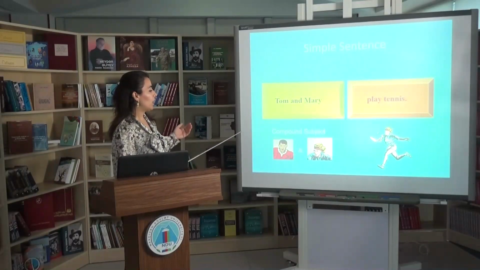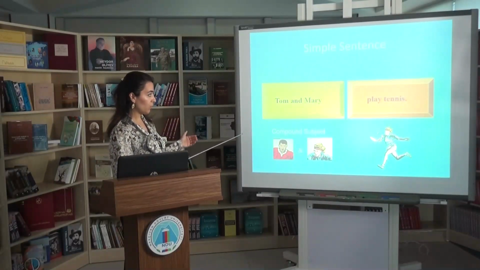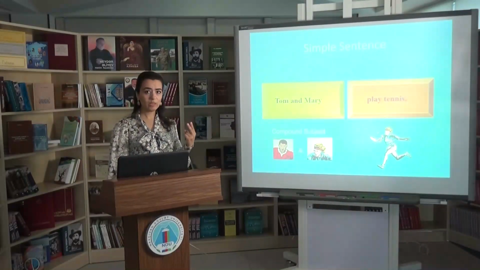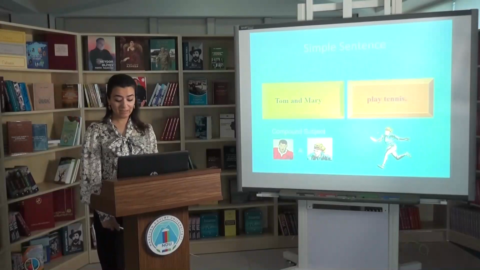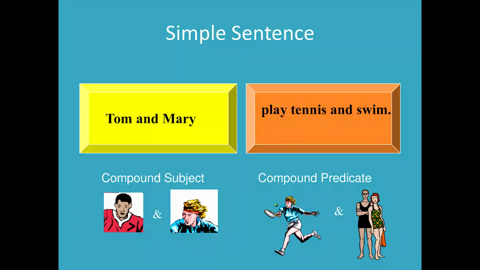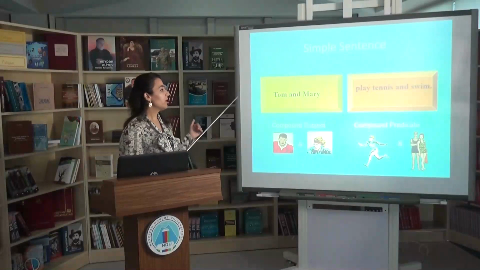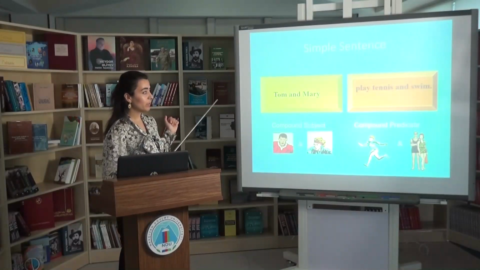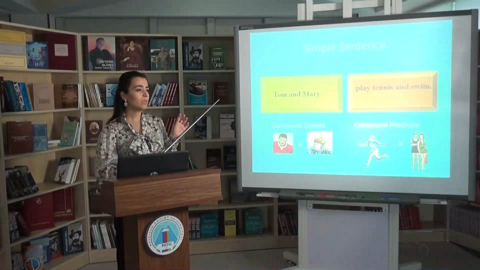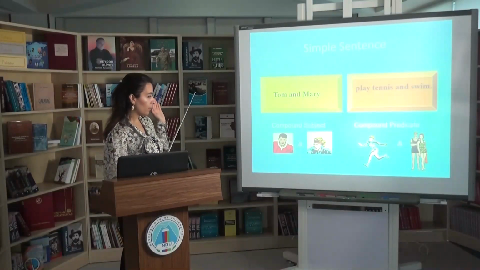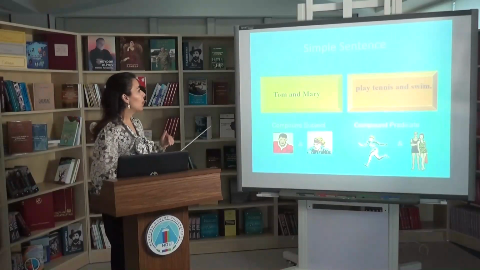Because in our sentence we have just two subjects, they are considered to be a compound subject, but it doesn't mean that our sentence can be considered compound or complex. So this is a simple sentence, or vice versa. We may have, for example, a simple subject and a compound predicate. But as I said before, the parts of our compound predicate should be linked by means of the conjunction and.